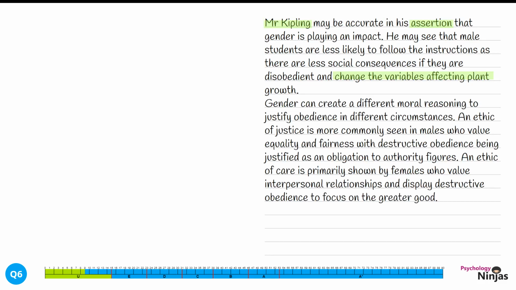Gender can create a different moral reasoning to justify obedience in different circumstances. An ethic of justice is more commonly seen in males who value equality and fairness, with destructive obedience being justified as an obligation to authority figures. An ethic of care is primarily shown by females who value interpersonal relationships and display destructive obedience to focus on the greater good. We've shown broad and detailed psychological knowledge here, accurately explaining both the ethic of justice and the ethic of care. We've linked this into gender as a factor affecting developmental psychology.